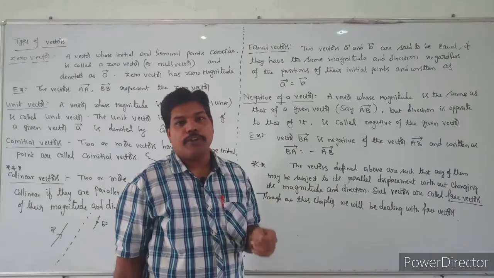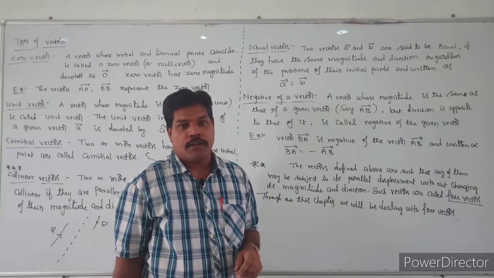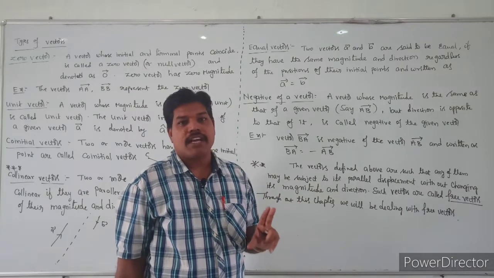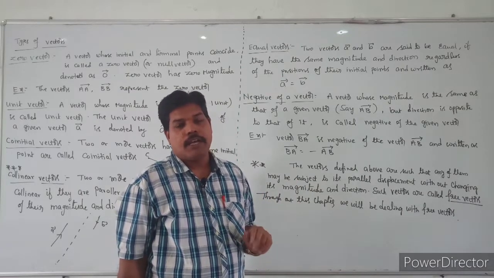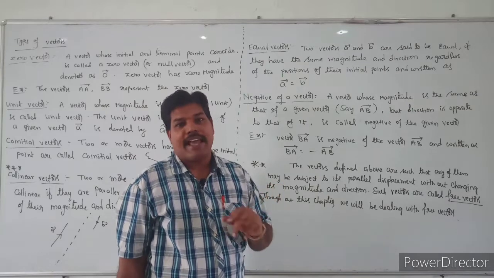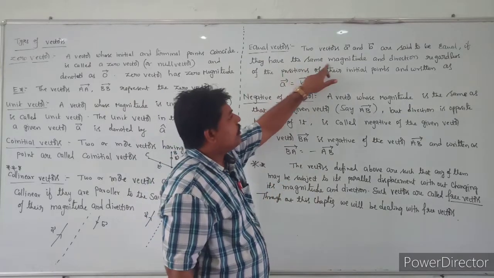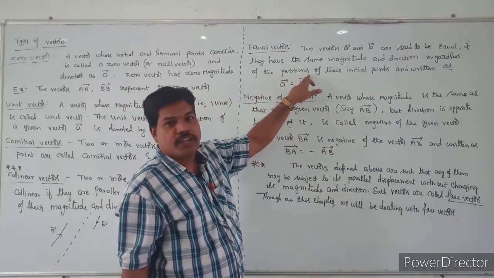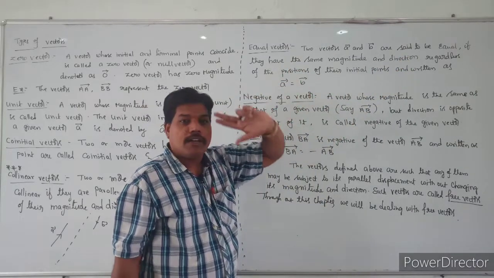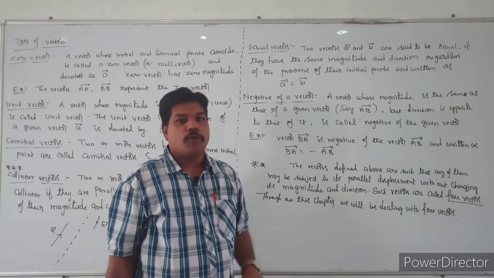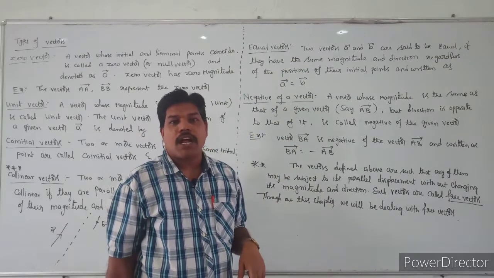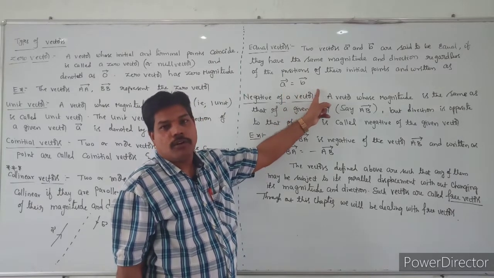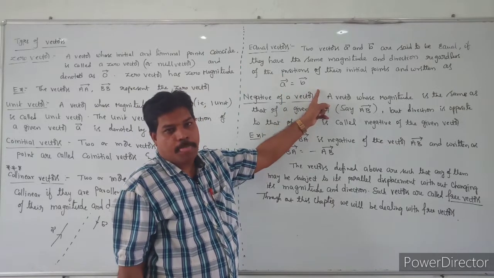The position is not important, but both vectors have the same magnitude and the same direction. So regardless of where the vector is, if the direction and the magnitude are both the same, we can say the two vectors are equal, and we write A bar is equal to B bar.